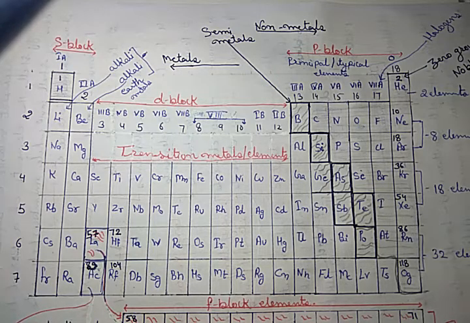Atomic numbers. One question that comes to your mind is, what is an atomic number? The number of protons present in the nucleus of an atom is known as its atomic number. I am repeating again: the number of protons present in the nucleus of an atom is known as its atomic number.